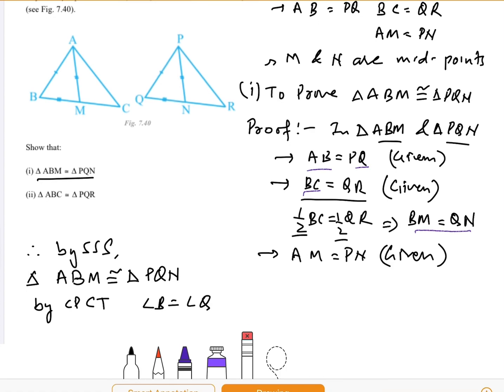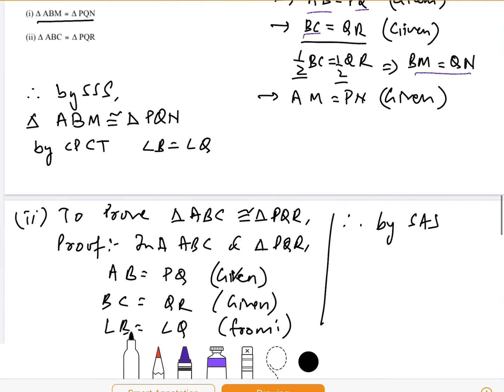Let me show you all the three parts. AB equal to PQ, whole BC equal to whole QR, and angle B equal to angle Q. So by SAS, triangle ABC is congruent to triangle PQR. Hence,